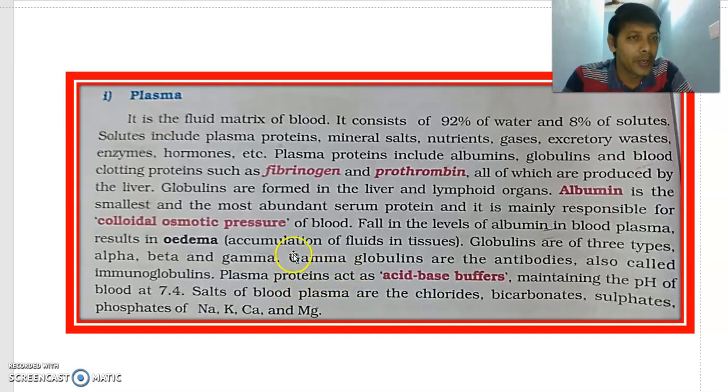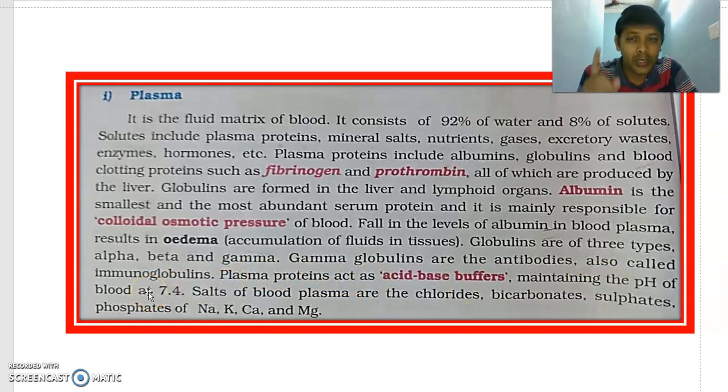Lymphocytes are found in lymphoid organs. That's why gamma globulins are found in lymphoid organs. Gamma globulins are called antibodies, also called immunoglobulins. Immunoglobulins, I will talk about that in another part. And plasma proteins act as acid-base buffers, maintaining the pH of our blood.